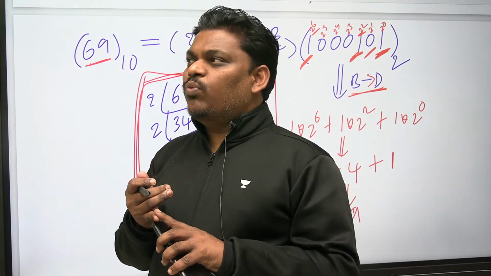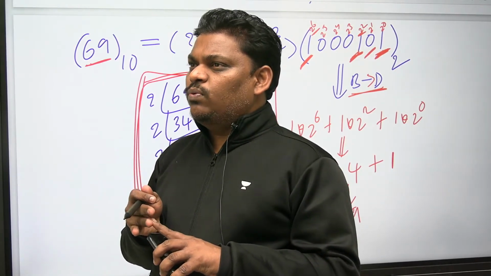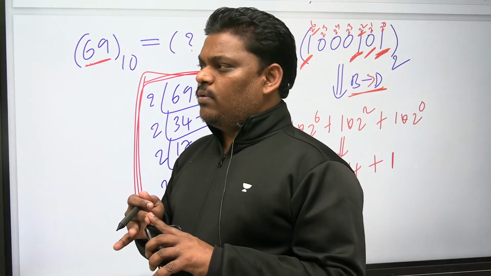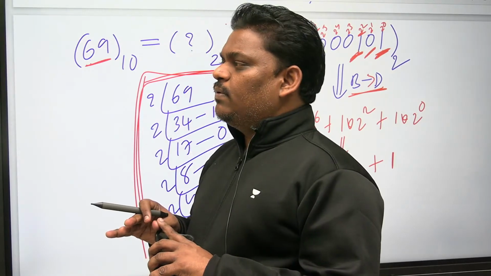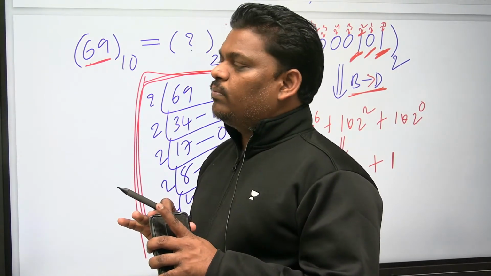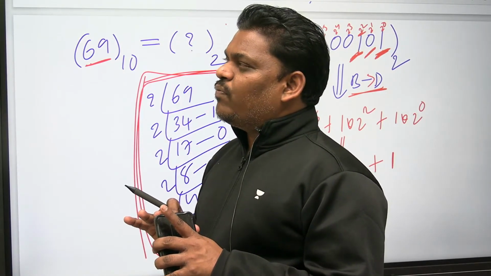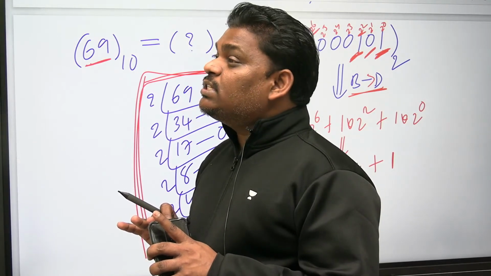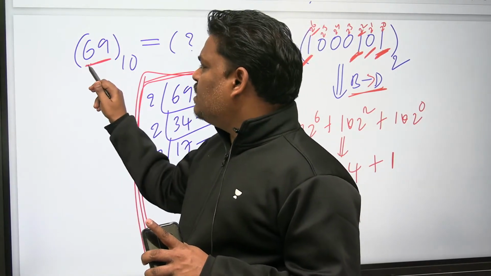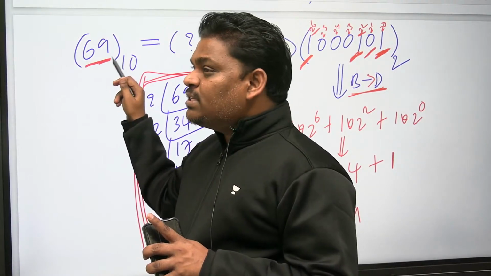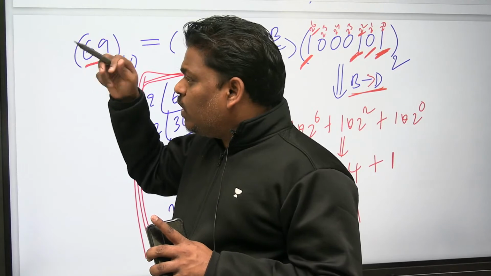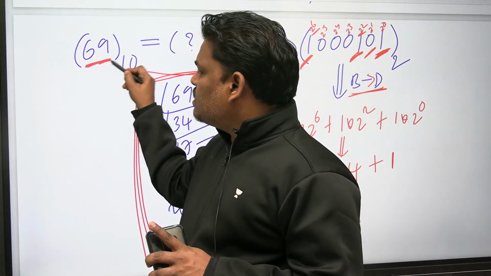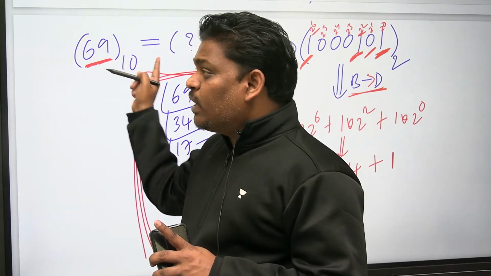2 power 0 is 1, 2 power 1 is 2, 2 square is 4, 2 cube is 8, 2 power 4 is 16, 2 power 5 is 32, 2 power 6 is 64. Am I crossing it till now? No. 2 power 7 is 128. I am crossing.